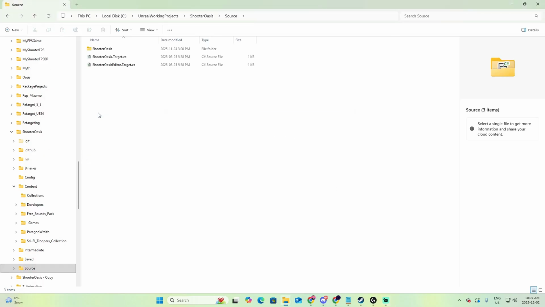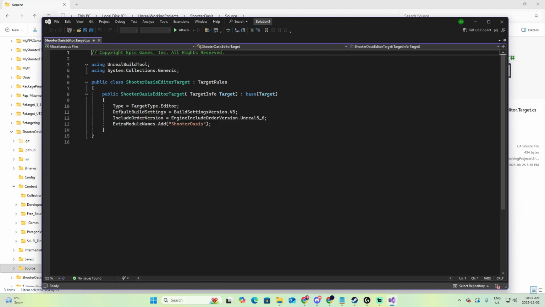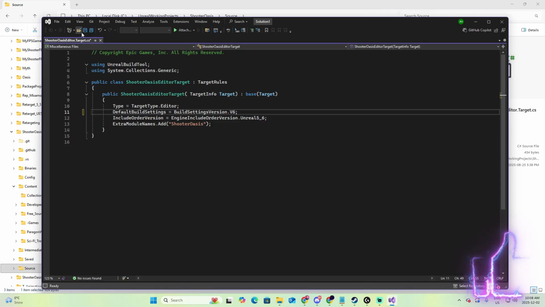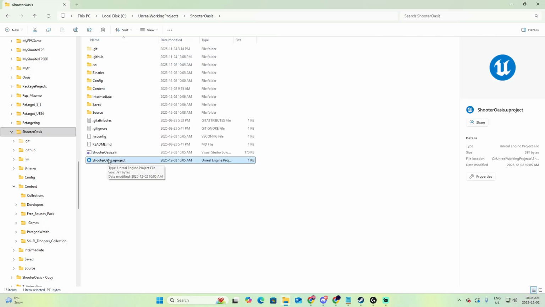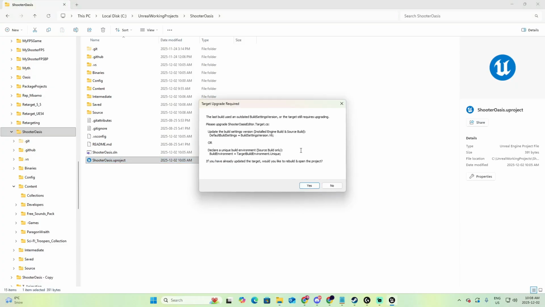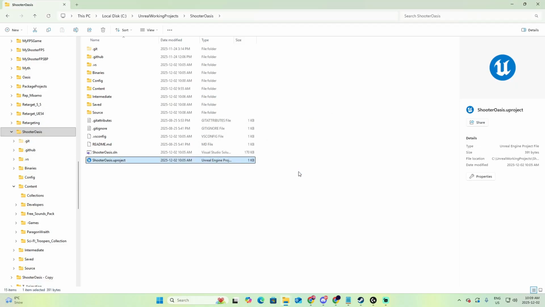Open the folder Source and open the file named ShooterOasisEditorTarget.cs. The line of code that we need to change is this one, the default build setting version, from B5 to B6. Save and close. Now let's go up one level and open the project directly here, not on the Epic Games Launcher. We made the change, so now we can pick yes. Would you like to rebuild them now? This is a group of files that need to be rebuilt, and you will say also yes. And now be patient for some seconds.